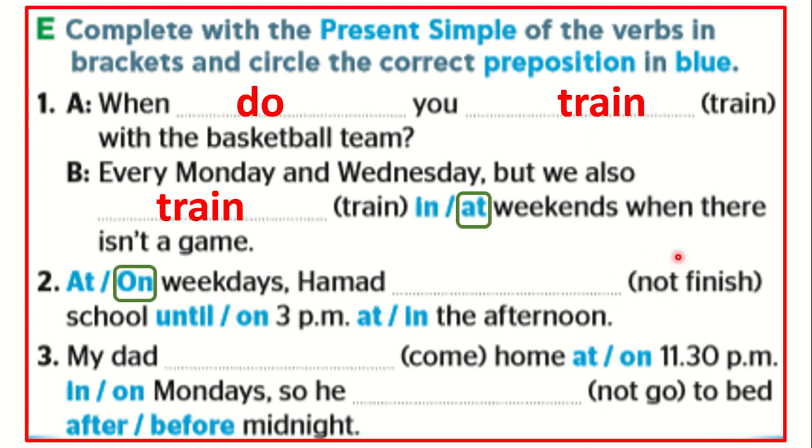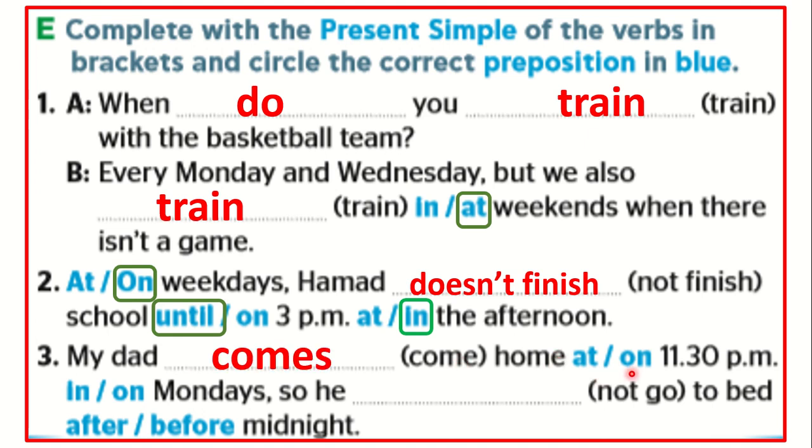Hamad, we have negative here. Not. This means that we need to use don't or doesn't. Hamad is third person singular, so we use doesn't, followed with the infinitive form of finish. So we say he doesn't finish school until 3 p.m. At, in the afternoon. Excellent. In the afternoon. Number 3, my dad. My dad is third person singular. So, come or comes. Excellent. Comes.